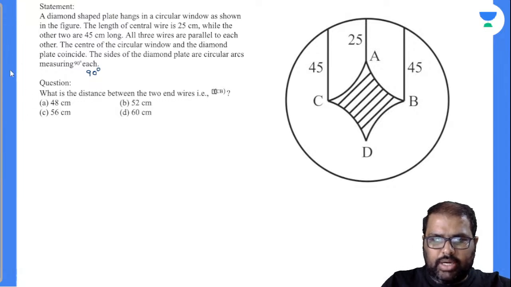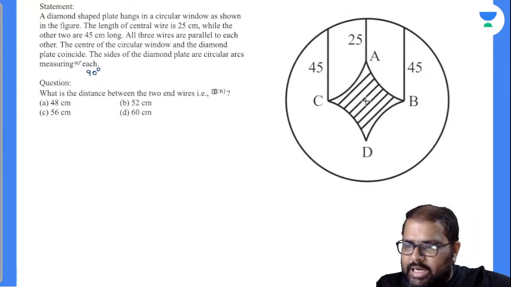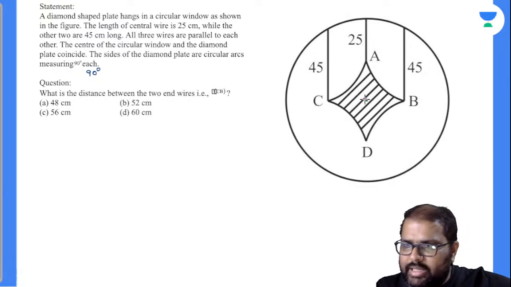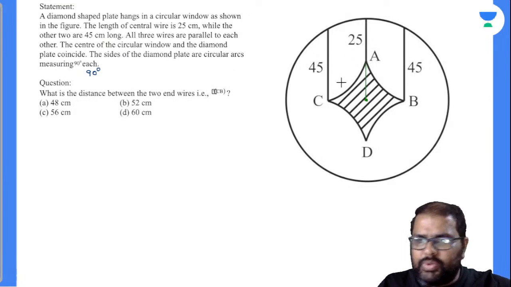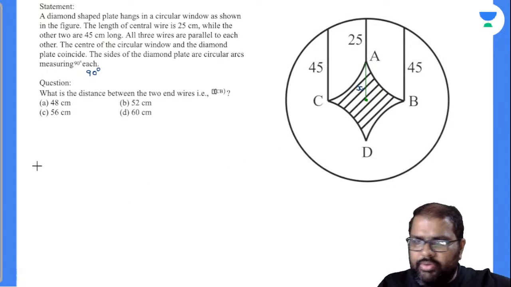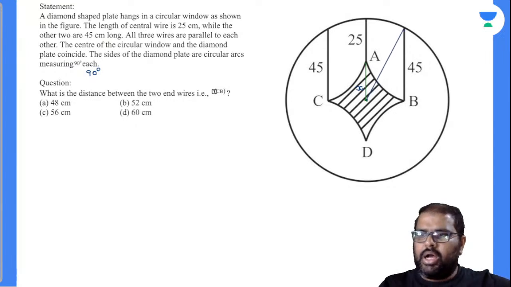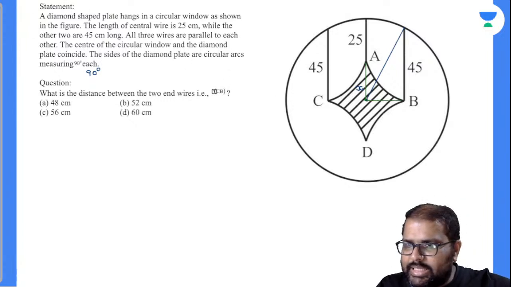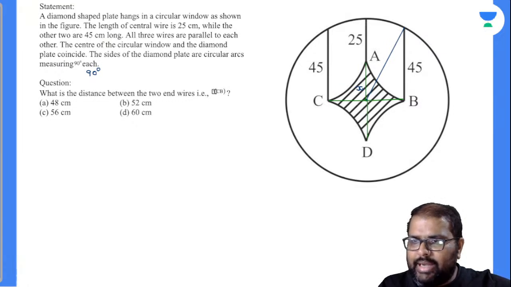No answers. Chalo, I'll solve it. Now see here, this is the center of the circle and the center of the plate also. So from here to here I'll take a line segment, and I'll write its value as x in blue ink. Now you closely observe: is this not the radius of the given circle? Yes, this is the radius of the given circle. Now this value is x. This is also x and this is also x. Am I right or wrong? Okay.